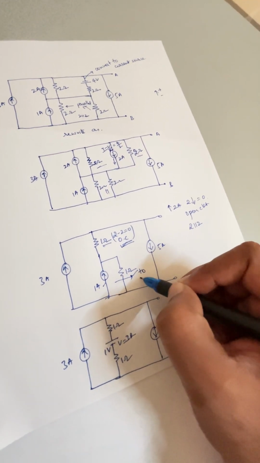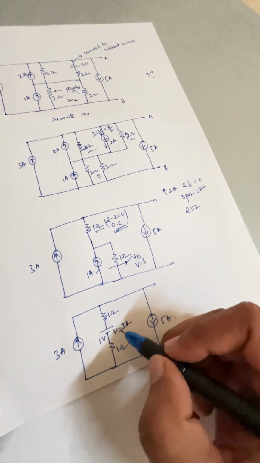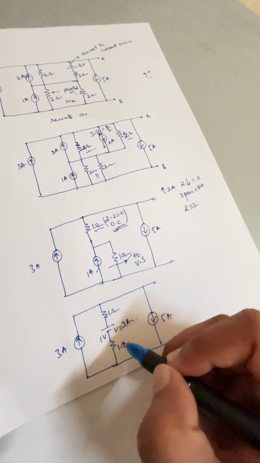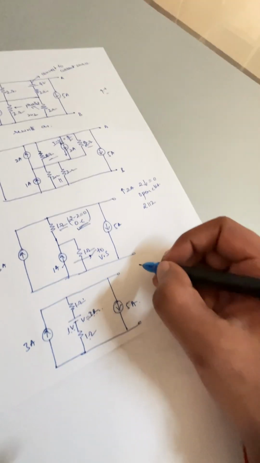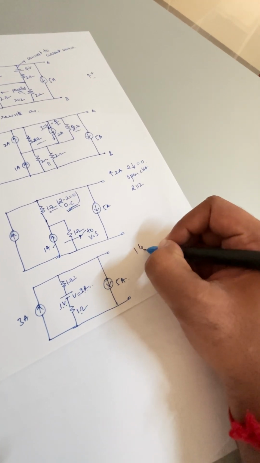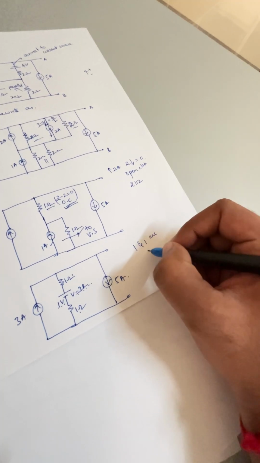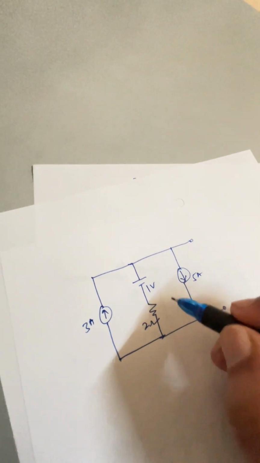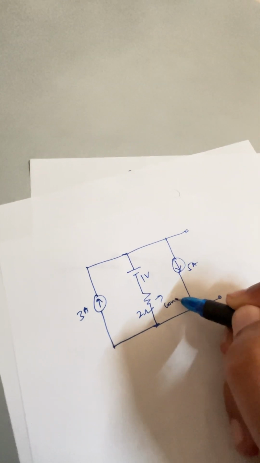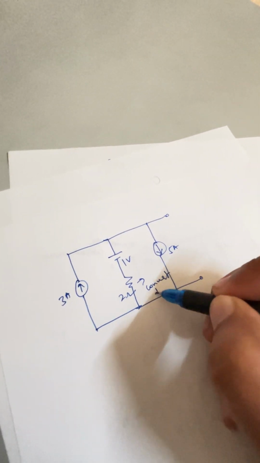Okay, so now you convert this current source into voltage source. V is given by I into R, so you can get 1 volt, and 1 ohm and 1 ohm are in series, so you can get total equivalent resistance of that as 2 ohm. So you can see here 3 amperes, 1 volt, 2 ohm, 5 amperes.